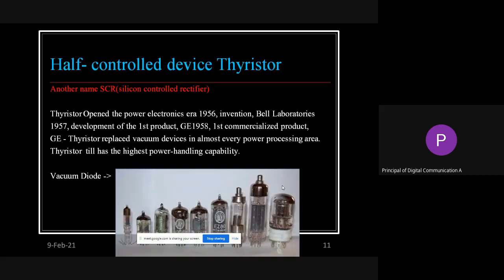So let us go with the introduction of thyristor, that is, half controlled and fully controlled devices. The first one is the SCR, also known as the half controlled device from the family of thyristor. This particular slide also gives the history of the thyristor. Before the thyristor, transistors were used. Before the transistors, vacuum tubes were used. What is the use of a transistor in any circuitry?